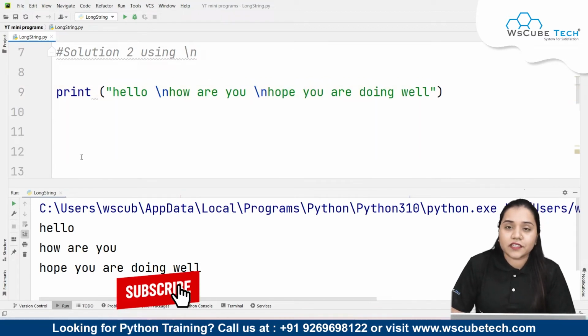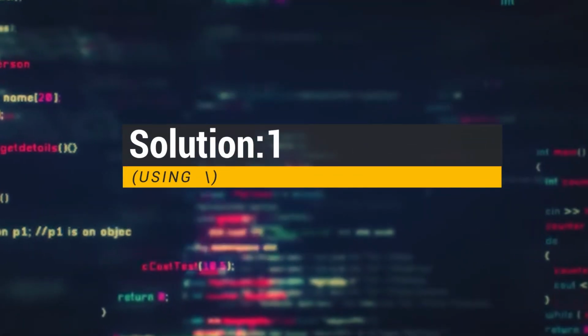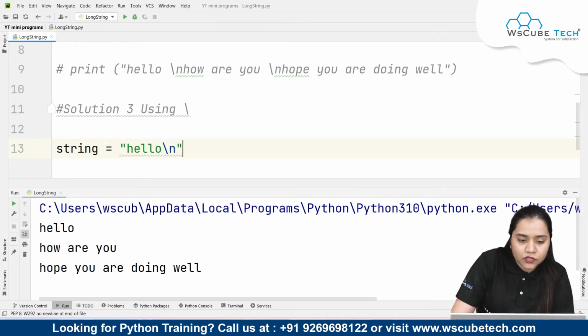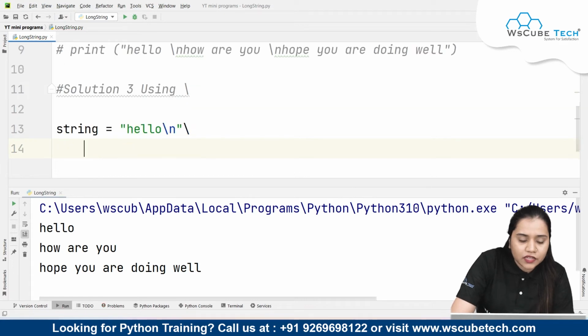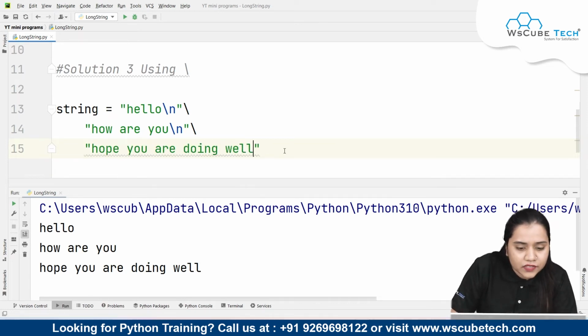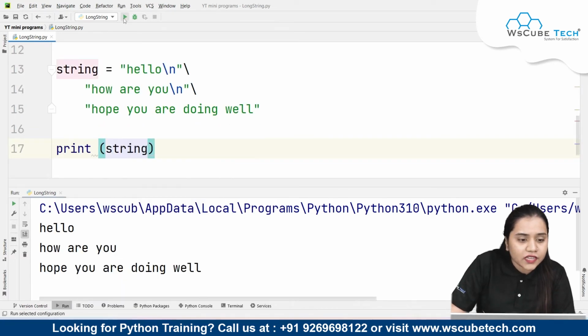Let's move ahead to our third method where we will be using only one single backslash to do it. So here how you can create a long multiple line string is very simple. You can create a variable called string. Inside you can write values like hello, and I'll put a backslash n. Also in the end I'll be putting a backslash, and I'll be writing the next data over here like how are you. Again a backslash n to move to the next line, and in the end I'll be putting a backslash, and lastly I'll be writing hope you are doing well. Once I'm done with this, I don't need to put anything in the next line. I'll just be writing print string. Let's run and see what output we will get.